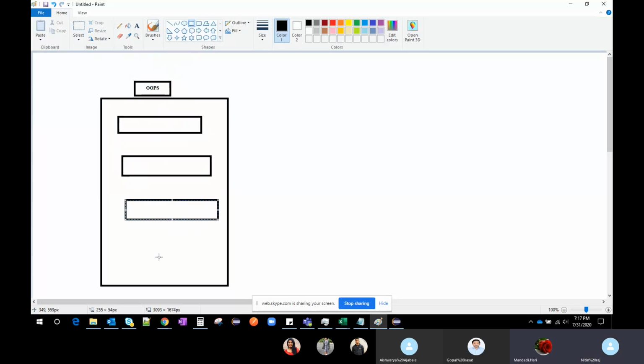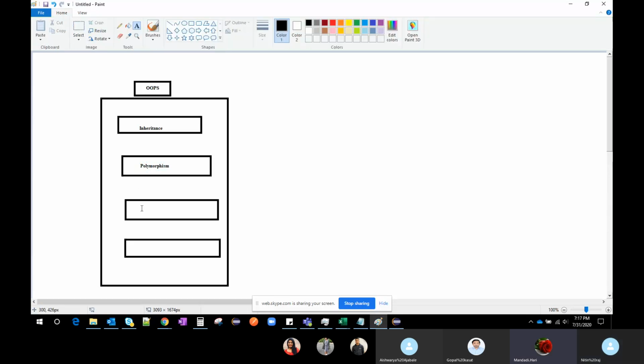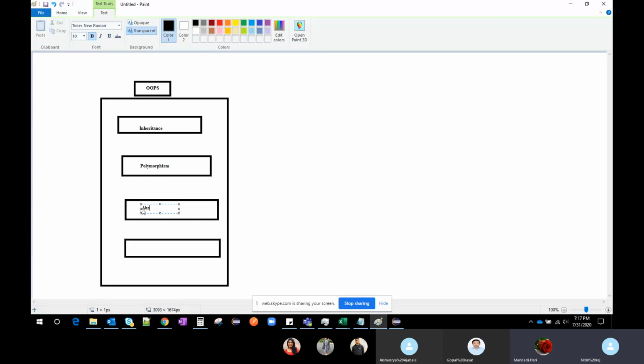In Java, there are four OOPS concepts. First is inheritance. Next is polymorphism. Next is abstraction.